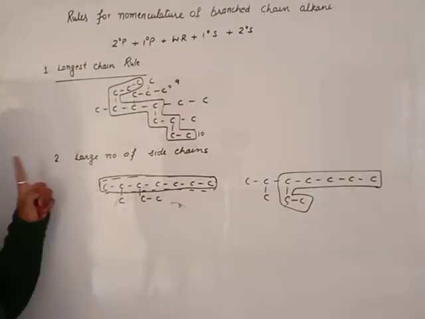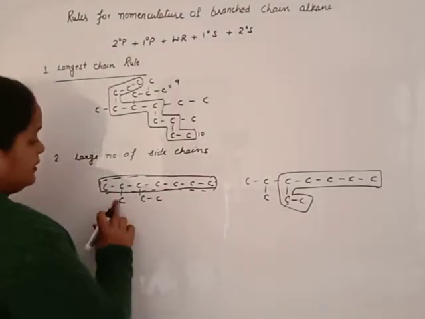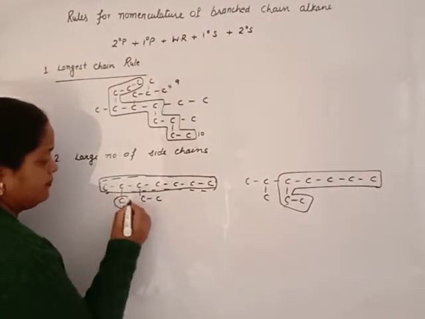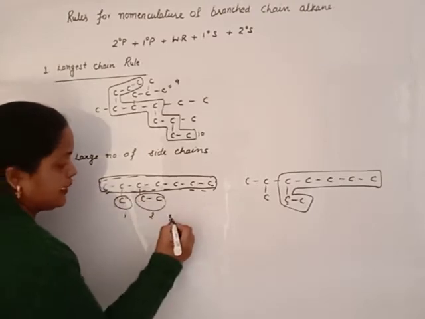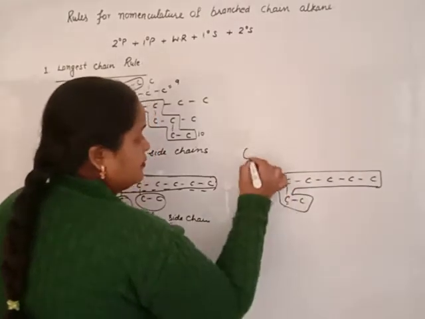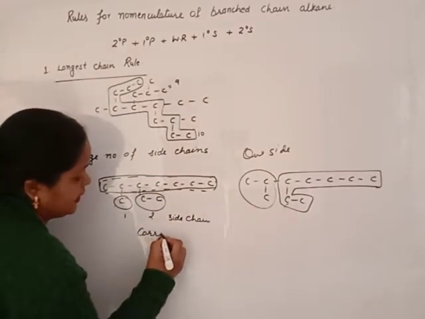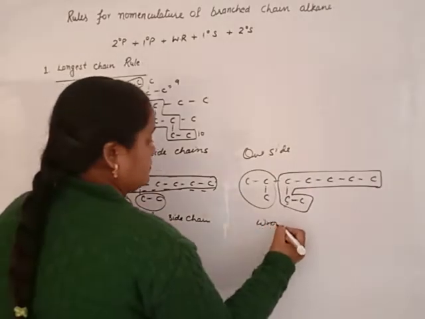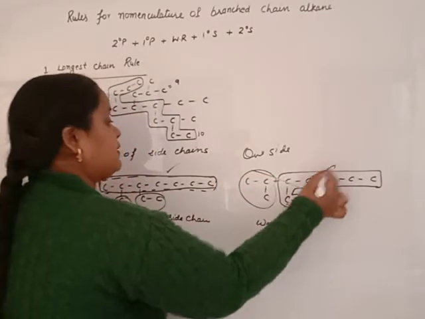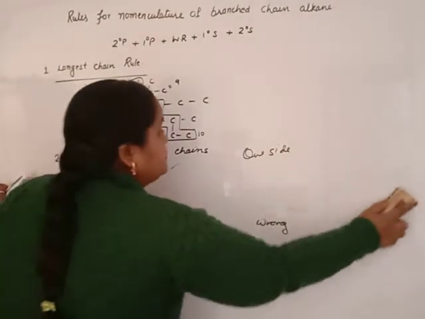Large number of side chains. The longest chain which has a large number of side chains is known as the word root. Beta, this consists of 1 and 2, 2 side chains. And this chain consists of only one side chain. Which one is correct? Large number of side chains, it is correct. It is wrong. So we will use this one and this will be discarded. Clear? It is the second rule, that is the large number of side chains.